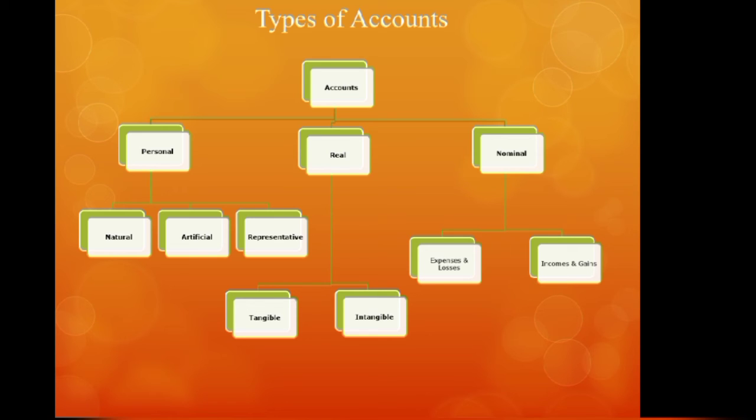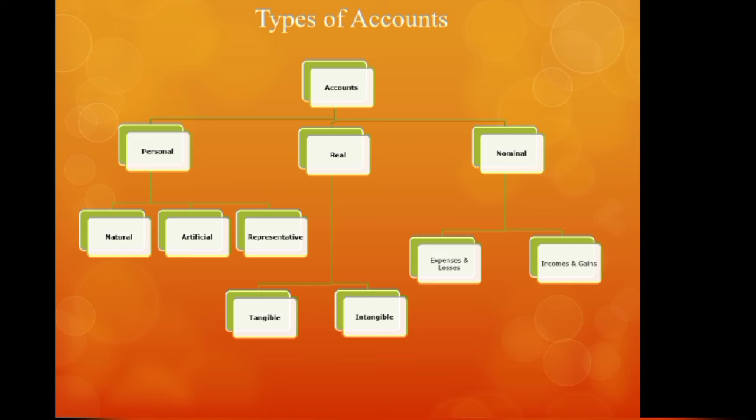Then the second category of accounts is real account. So real account, again you can divide into tangible real account and intangible real account. Tangible real account is the accounts which are related to the assets or properties of the business which can be seen, which can be touched. Okay, so which are visible to your eyes, those accounts are called tangible real accounts.